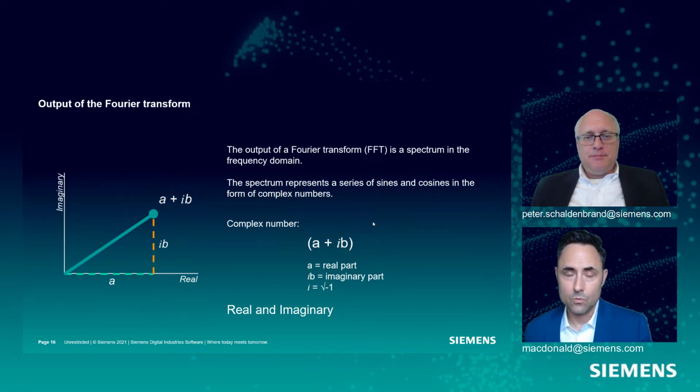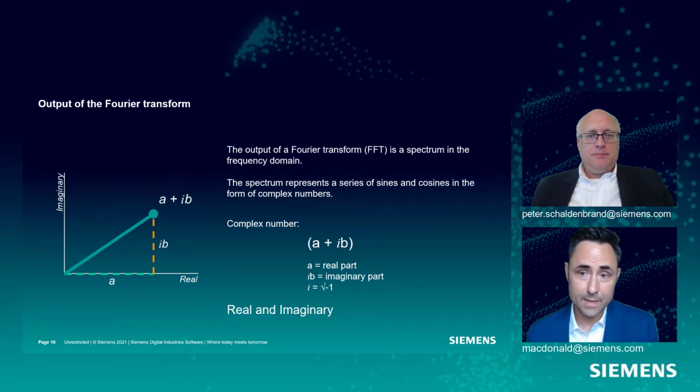Okay, so we also talked about the output of this Fourier spectrum, or the Fourier transform, being a spectrum. So what does that mean? Well, it's actually a series of complex numbers, okay? And back to your mathematics days, a complex number has 2 components, this a plus ib, or jb, depending on where you went to school.